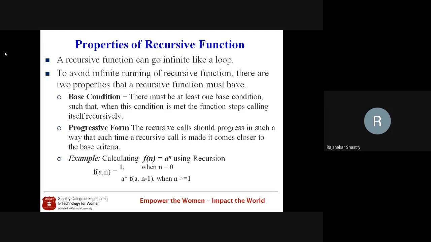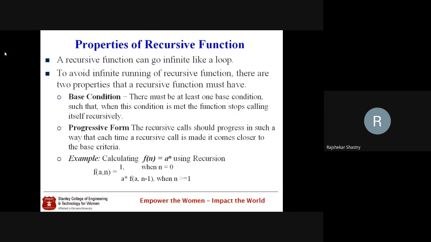There you observe that we are reducing the value of n by 1. If we go on reducing n by 1, say for example n is 5, then in the next iteration it becomes 4, then 3, then 2, and finally we reach 1. When n becomes 1, the base condition is executed, and it returns 1. This is the mathematical way of explaining recursion.